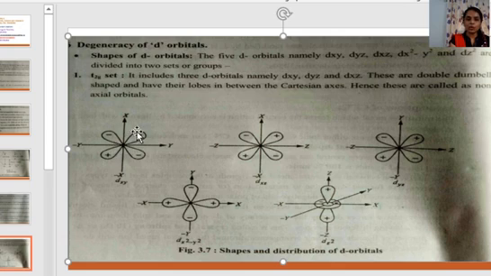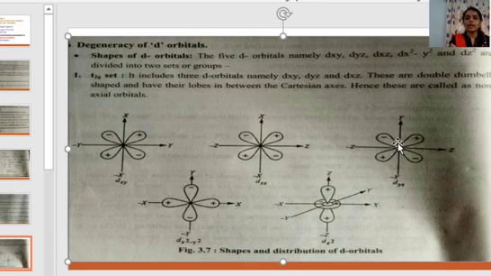All the lobes of these orbitals lie between the Cartesian axes. For dxy, the lobe lies between the x and y axes. For dxz orbital, the lobe lies between the x and z axes. For dyz orbital, the lobe lies between the y and z axes.